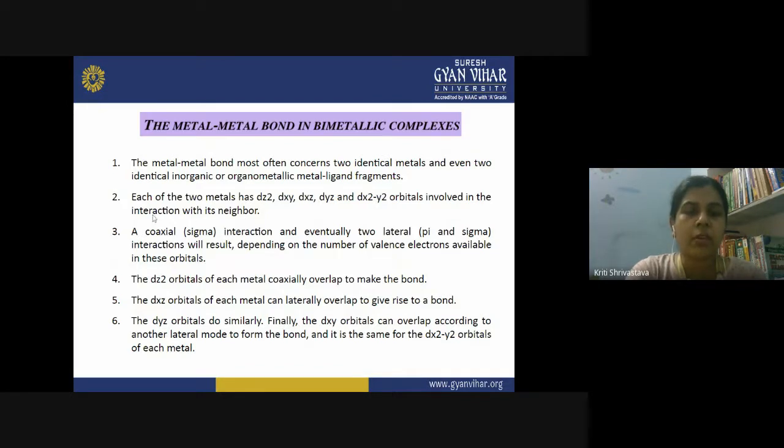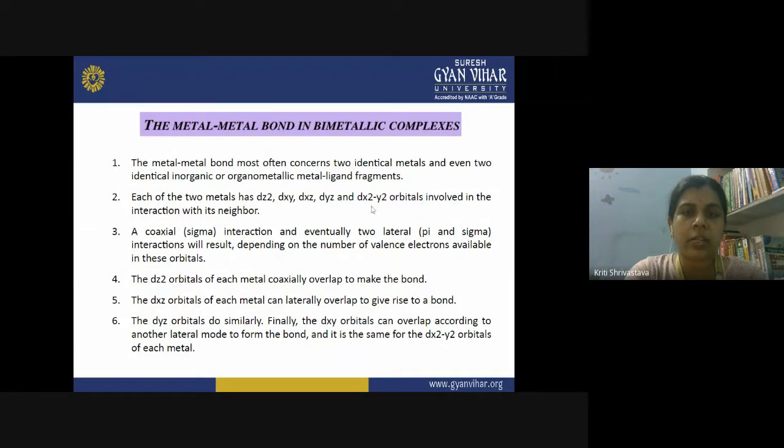Now we know that when we are talking about the transition metals, on the two metal atoms we have d orbitals involved in the bridging. So when the transition metal atoms are involved here, we can have dz square, dxy, dxz, dyz, and dx square minus y square orbitals involved.